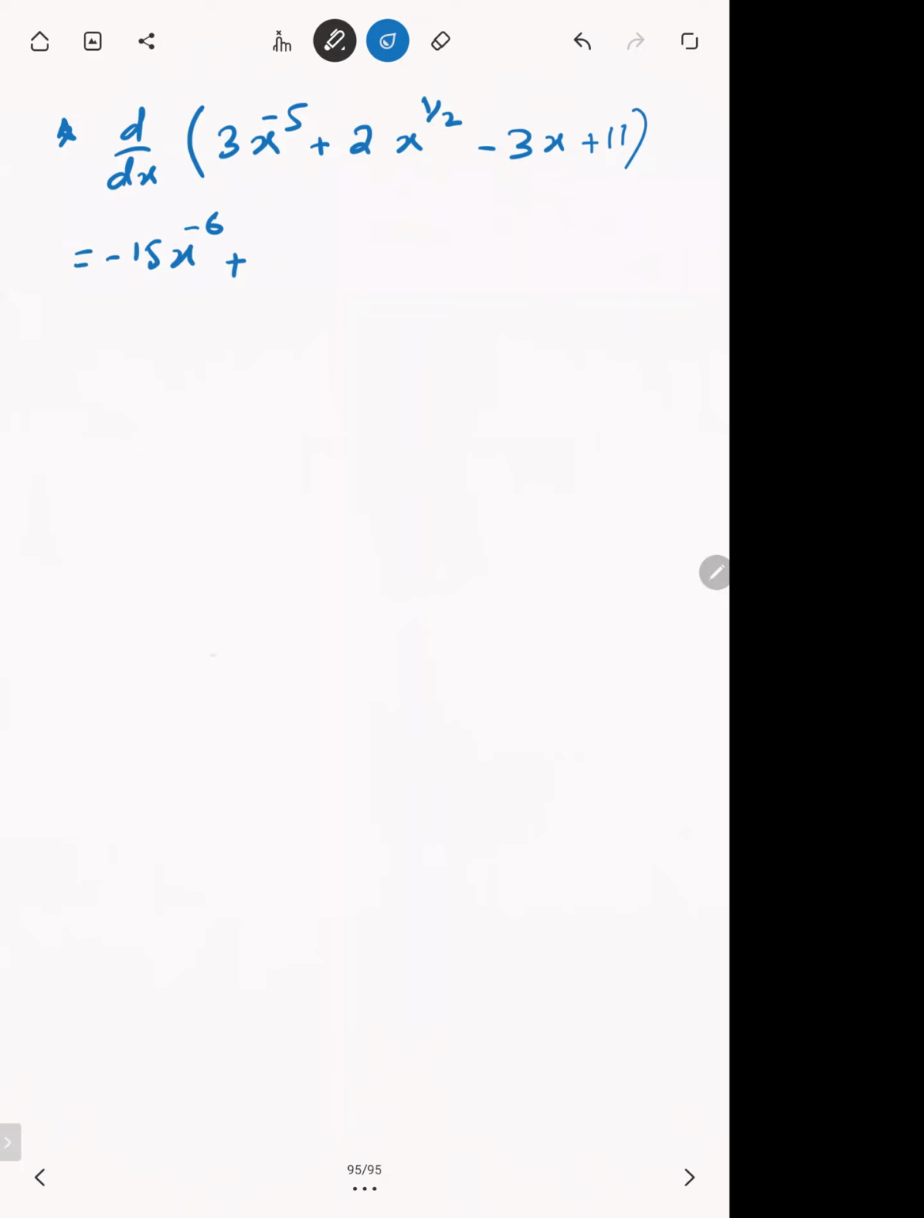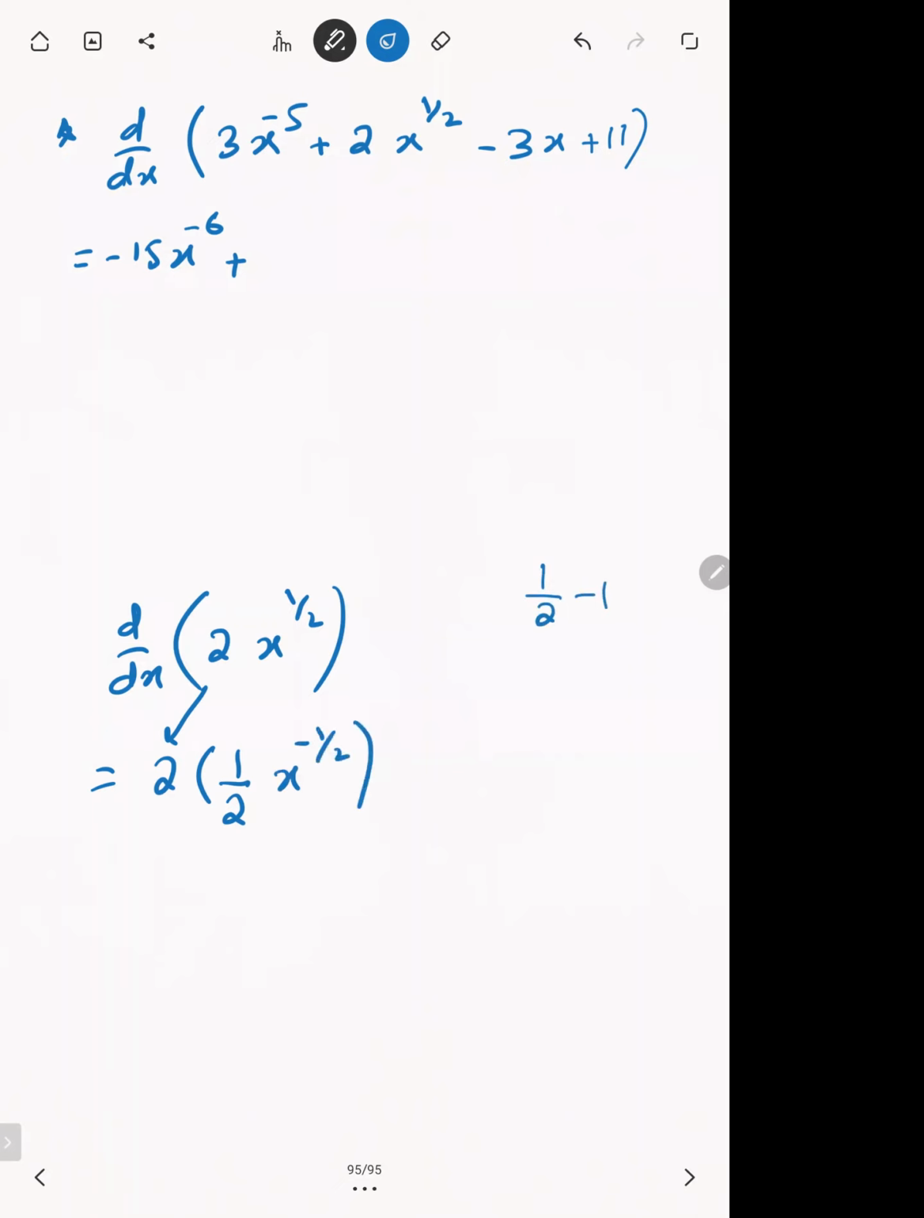I'm doing 2x raised to power 1 by 2 separately here. If I have to differentiate this, I'll write this 2 as it is. The coefficient will stay as it is. If I differentiate x raised to power 1 by 2, 1 by 2 will become the coefficient, and I need to subtract 1 from the 1 by 2. What is 1 by 2 minus 1? It's minus 1 by 2. So overall, this 2 and this 2 will cancel out, and you'll get x raised to power minus 1 by 2. So the differentiation of 2x raised to power 1 by 2 is x raised to power minus 1 by 2.